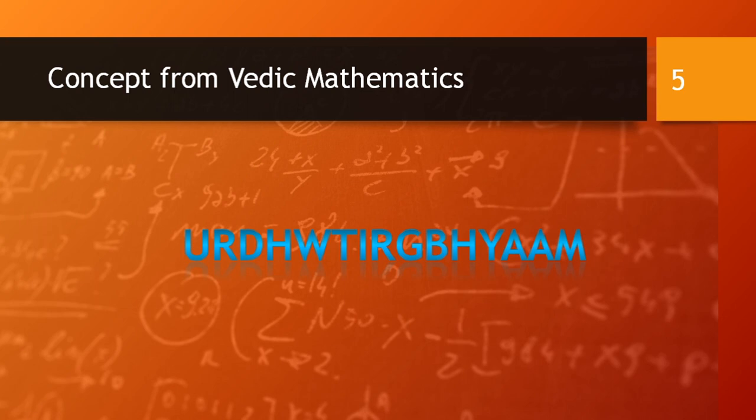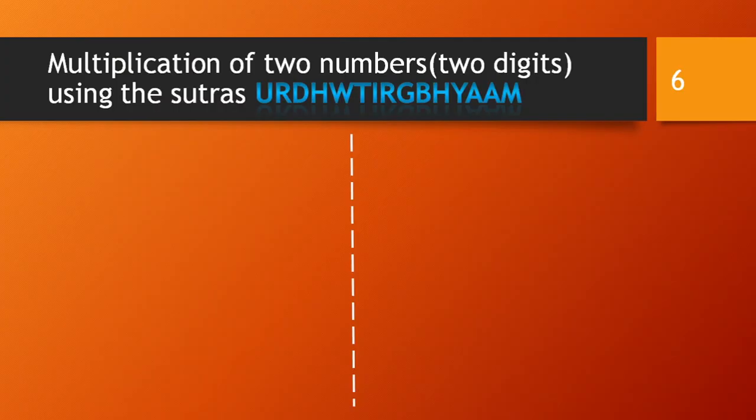Here we take this concept from the sutra Urdhva Tiryagbhyam. What is Urdhva Tiryagbhyam? It is a multiplication of two numbers, that is, cross and add. So we multiply two two-digit numbers using the sutra Urdhva Tiryagbhyam. First let's take a look at the general way of multiplication.